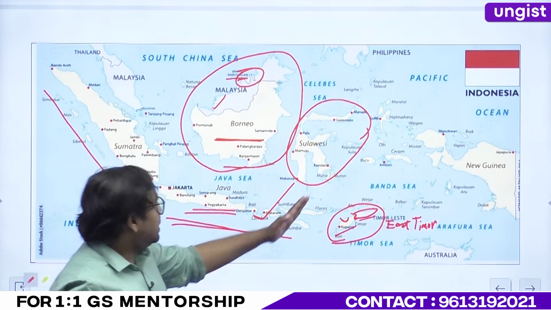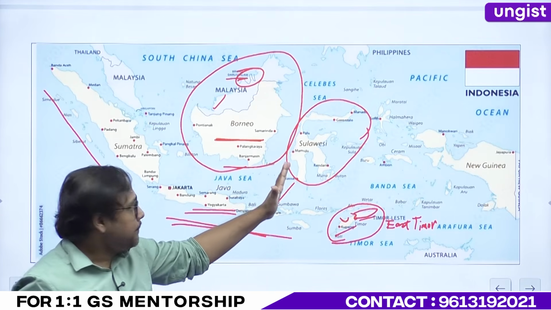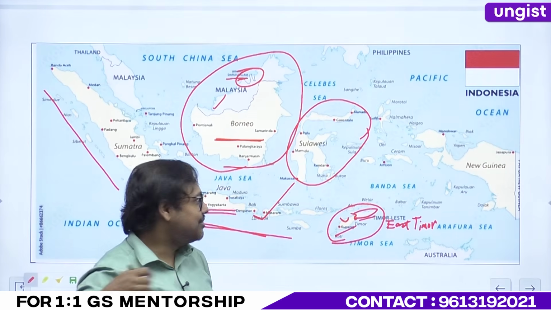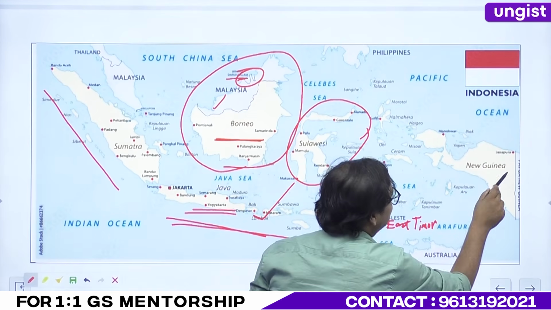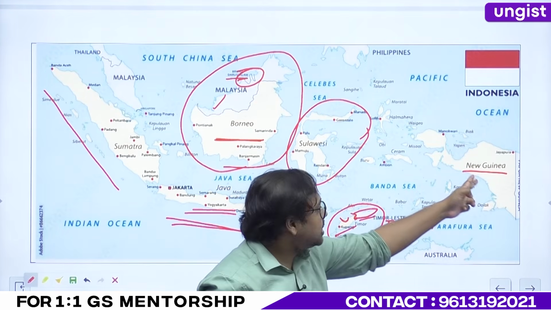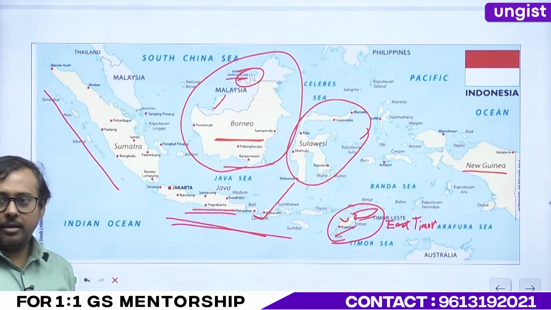Sulawesi, right? Till Sulawesi it is your Asia. Again, Indonesia, they have not gone everywhere, they have taken it in parts. So this is also your Indonesia. This is Guinea Island. We'll see, right? This section comes under your Oceania, right? Okay? You will not forget.